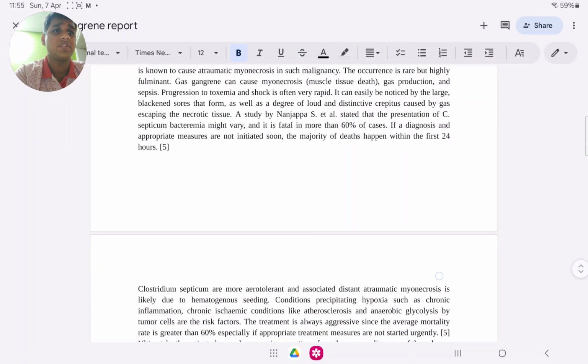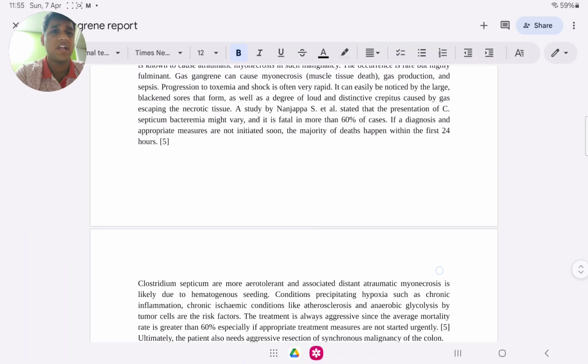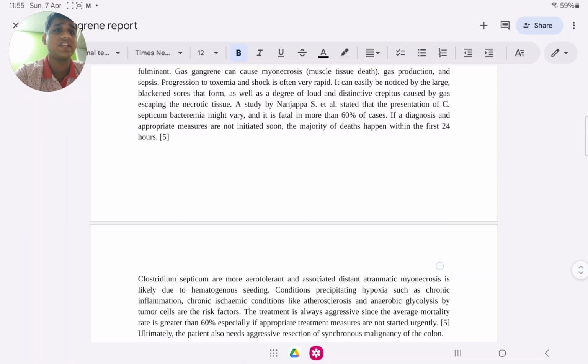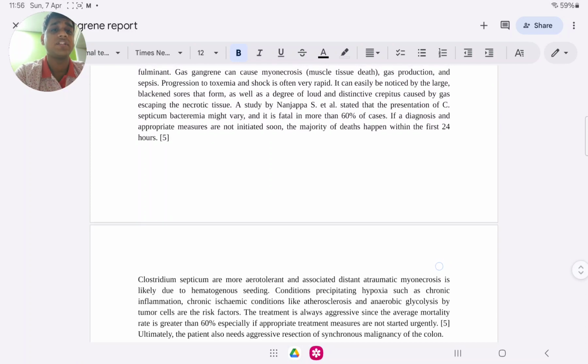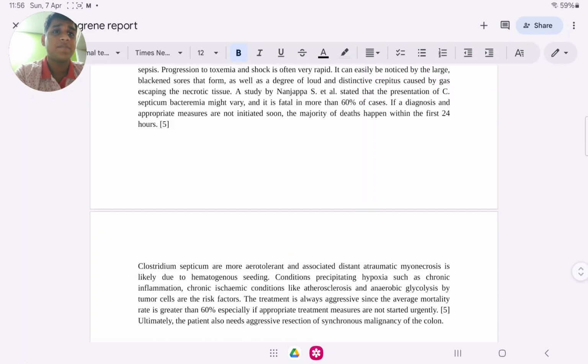It can easily be noticed by large blackened sores that form, as well as a degree of loud and distinctive crepitus caused by gas escaping the necrotic tissue. This is, friends, why it is known as gas gangrene, as we can feel crepitus below the skin due to the escaping of gas.